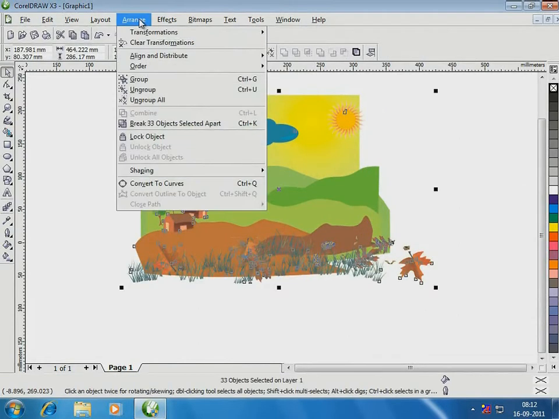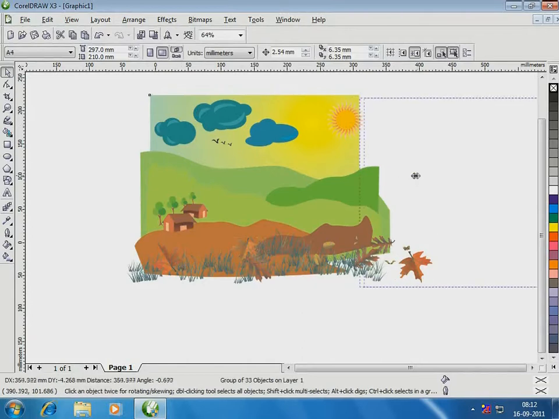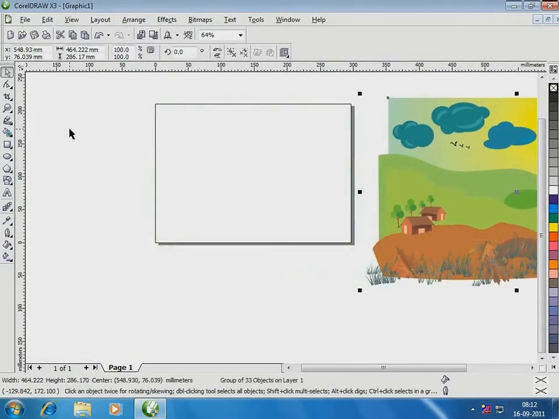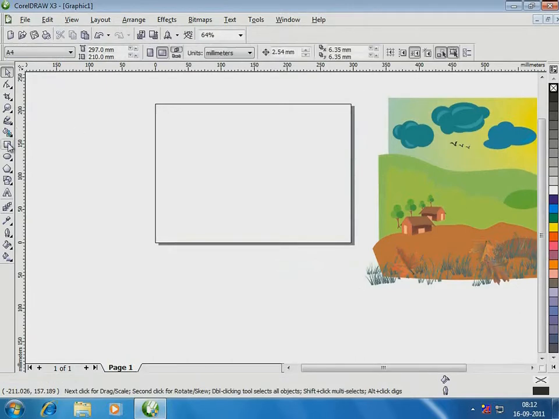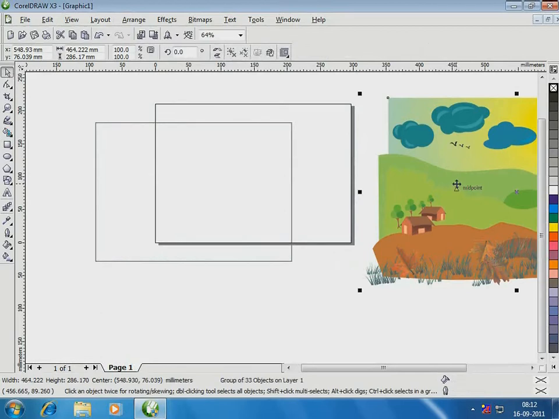Now I'll group all the components of this picture. I'll tell you why I'm doing it in a while. Just watch. Now I move the picture to the side. Do you see that it is slightly larger than the size of the document? I'll need an exact fit. So I make a rectangle using the rectangle tool and then select the picture.